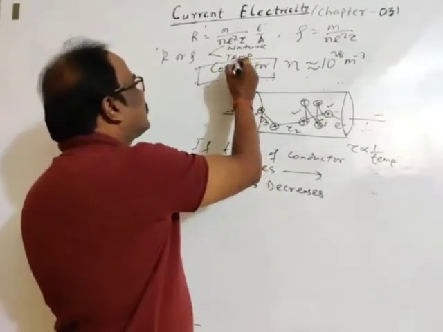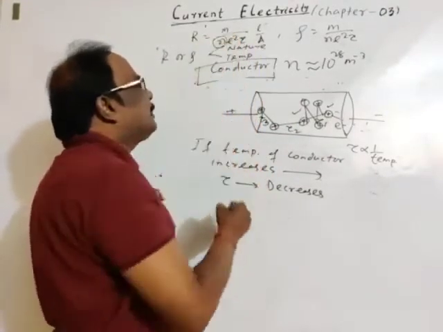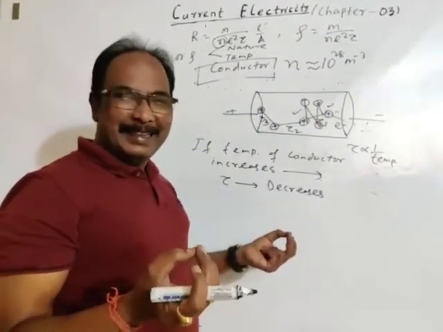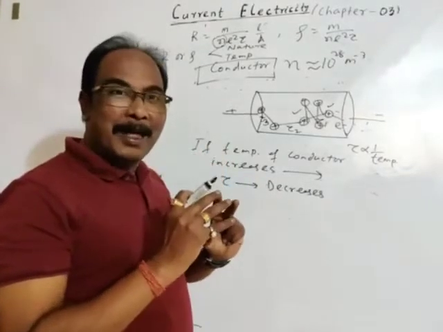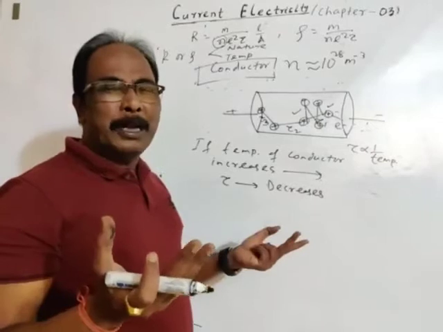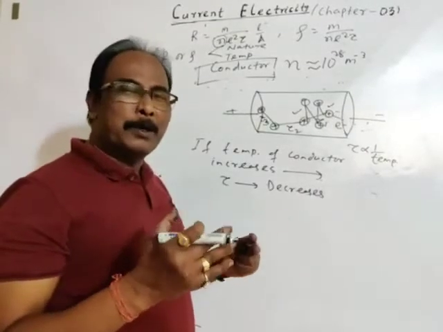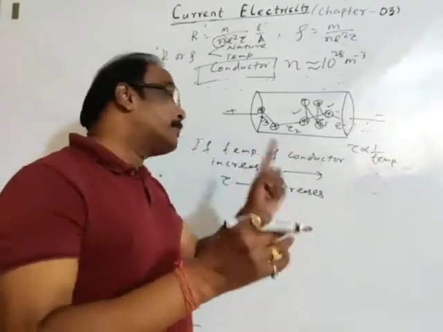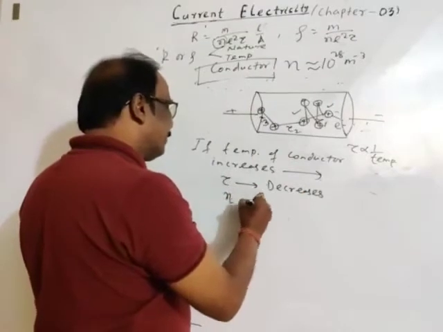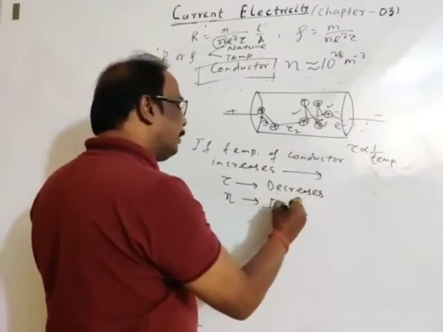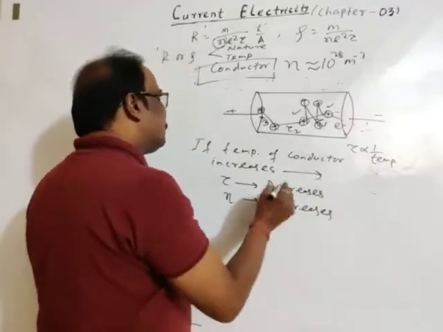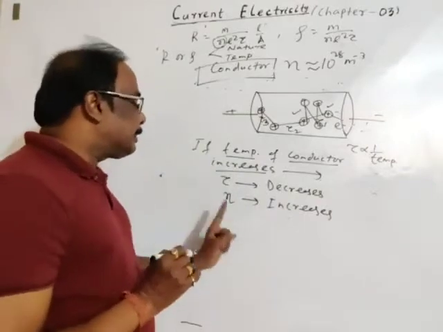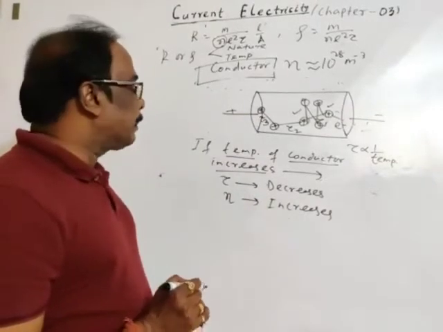Then about n, the number of free electrons per unit volume. If temperature increases, meaning the atoms gain thermal energy, then the electrons in the outermost orbit also gain thermal energy, so they may escape from the atom. So with the increase in temperature, the number density of free electrons will increase. So if the temperature of a conductor increases, relaxation time decreases, and the number density of free electrons increases.